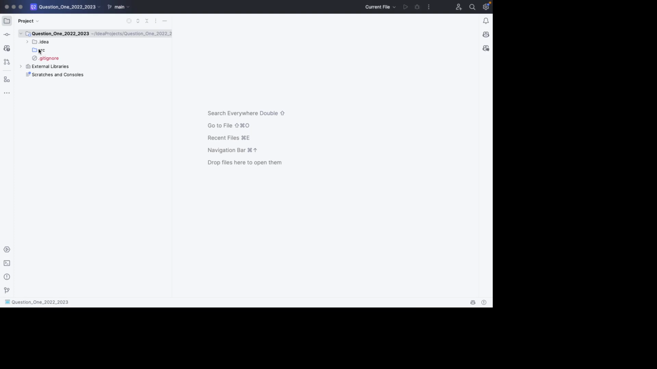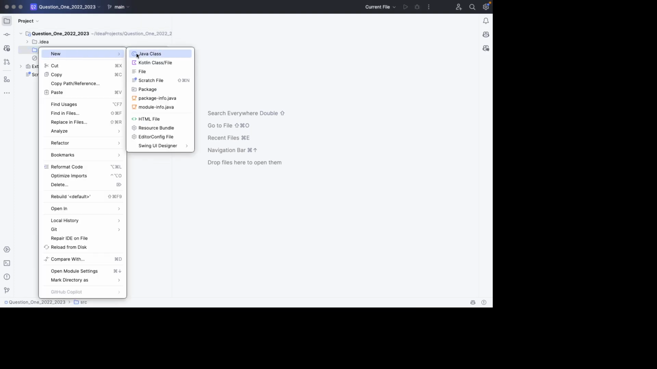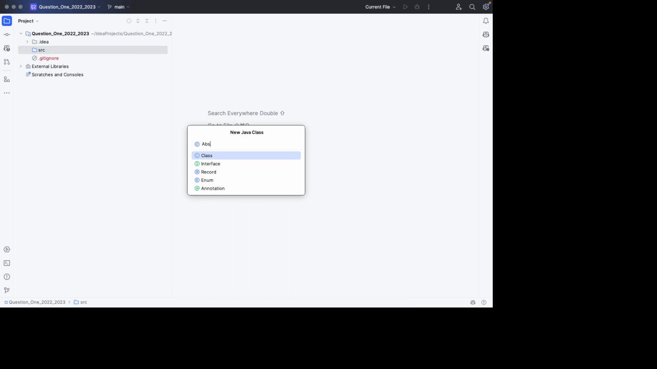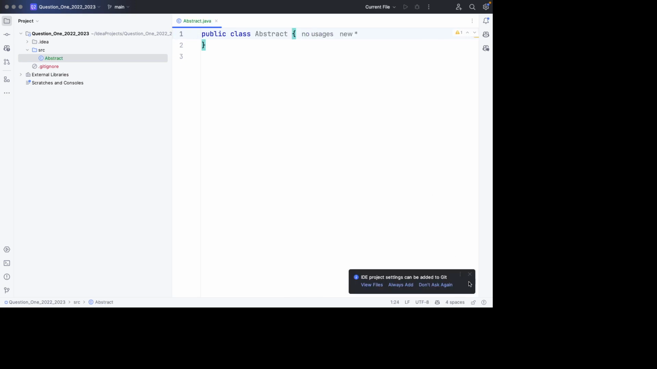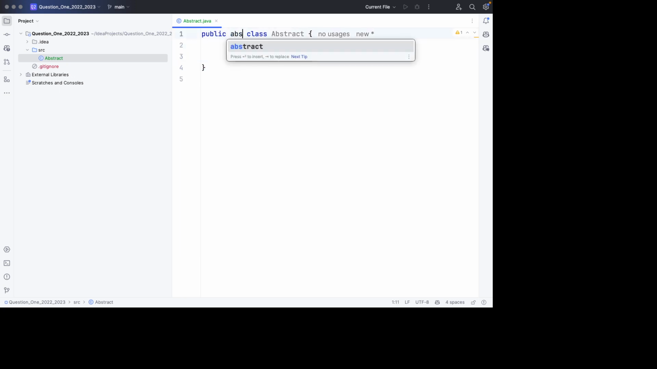So I can demonstrate what an abstract class is by creating a simple class called abstract. And to make this class abstract, all I have to do is use the keyword abstract. Remember, the keywords are case sensitive, so it doesn't have to be capital A. It has to be lowercase a. So this is an abstract class.